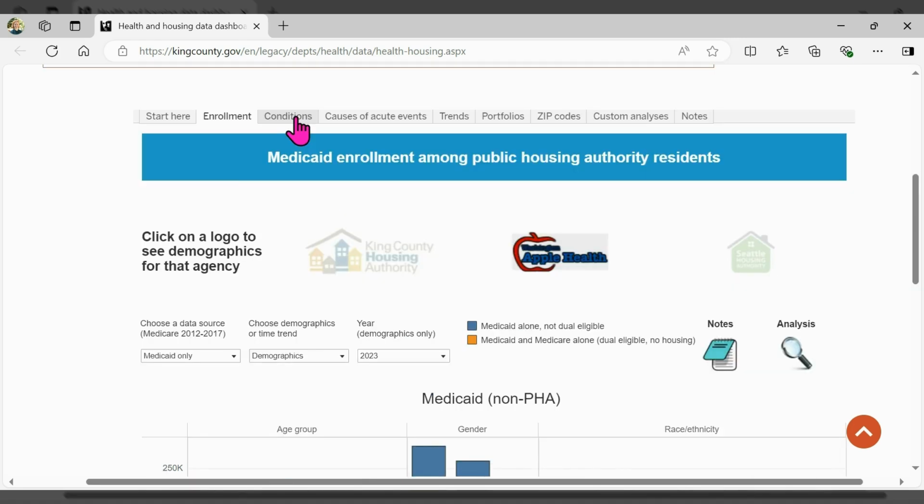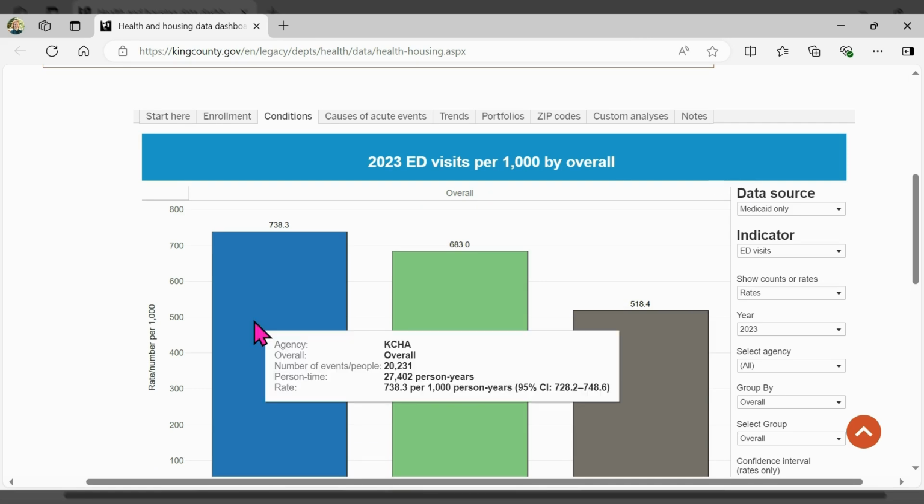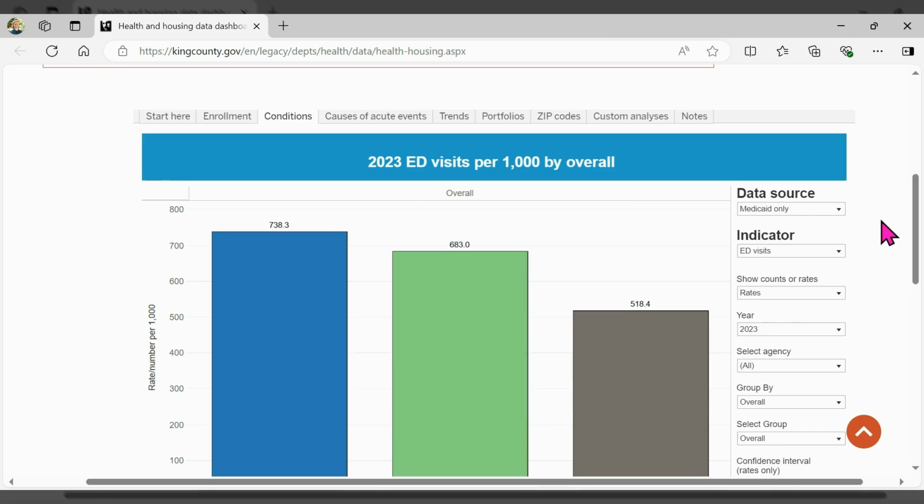The Conditions tab highlights which demographic groups experience the most severe health outcomes. For example, this shows emergency department visit rates for King County Housing Authority, Seattle Housing Authority, and non-public housing Medicaid beneficiaries. On the right-hand side of the chart, choose to view data from Medicaid only or both Medicaid and Medicare.